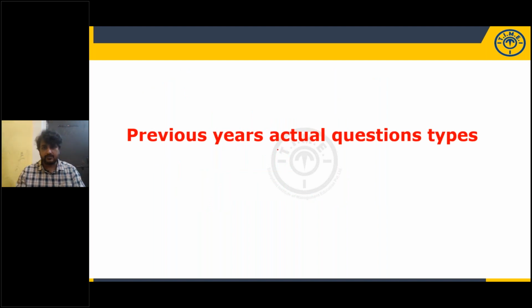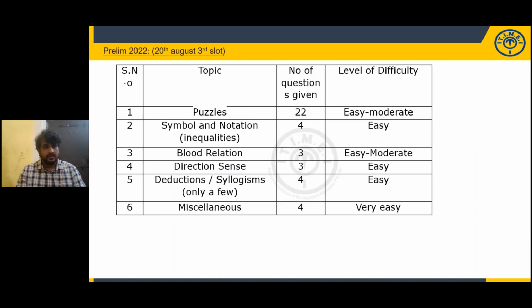Let's see the actual question types and models which were given in previous years. In prelims 2022, last year, on 20th August, 3rd slot, from the area of puzzles, 22 questions are given, and the level of difficulty was easy to moderate. So more than 50% weightage is given for puzzles.